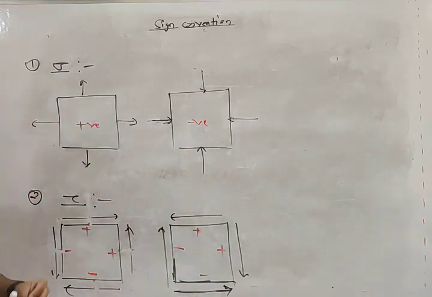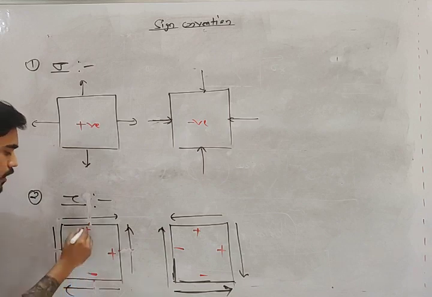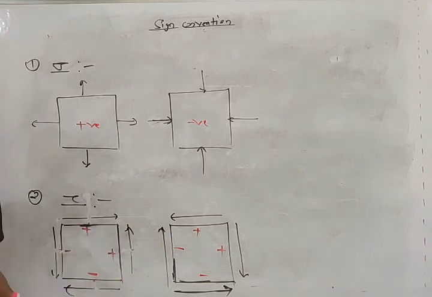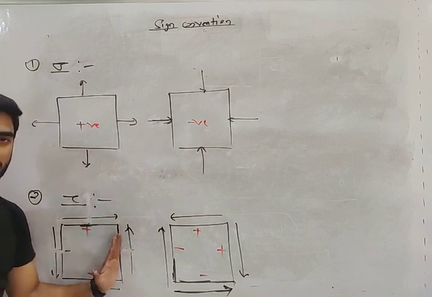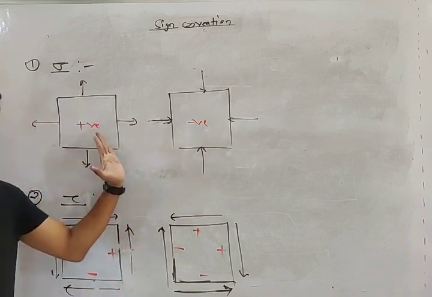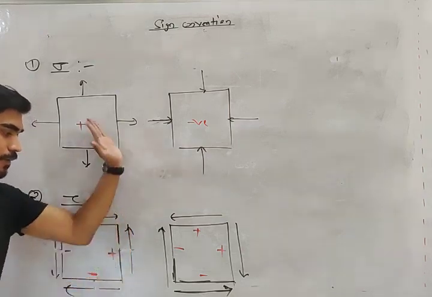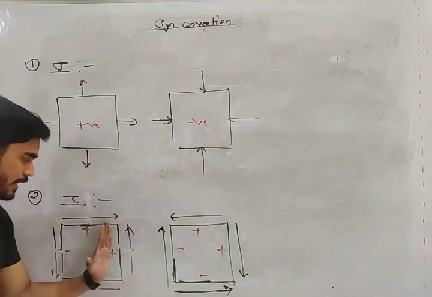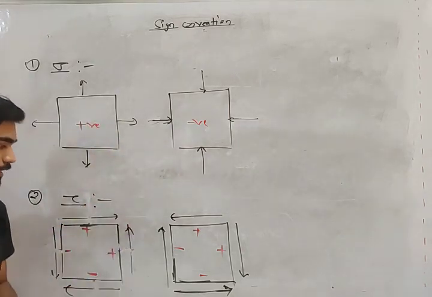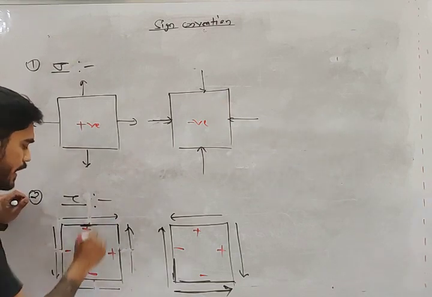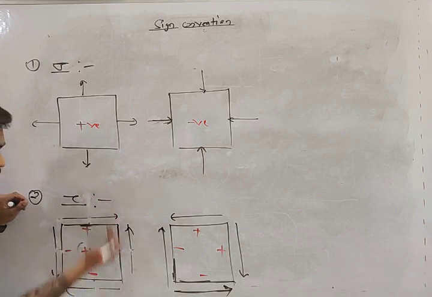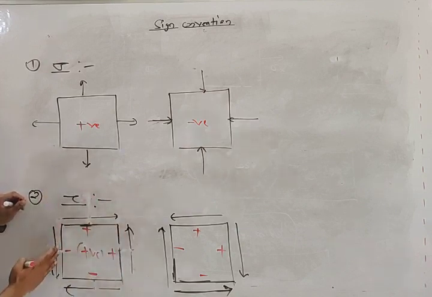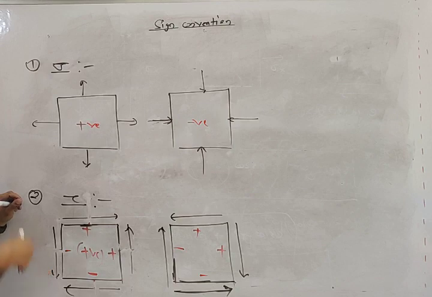Now what is the sign convention of tau my friend? If tau is acting on a positive plane and it is going in a positive direction, what is this direction my friend? Plus y, ये positive direction है. This is a positive plane and this is a positive direction, then this tau will be positive my friend. Okay, positive plane, positive direction, positive. Negative plane में negative direction means positive.